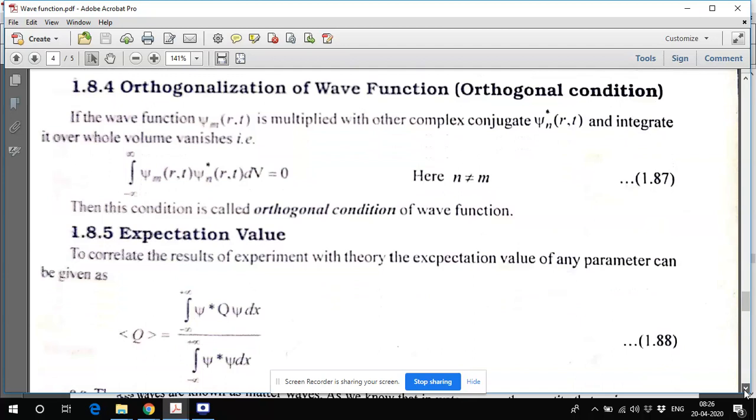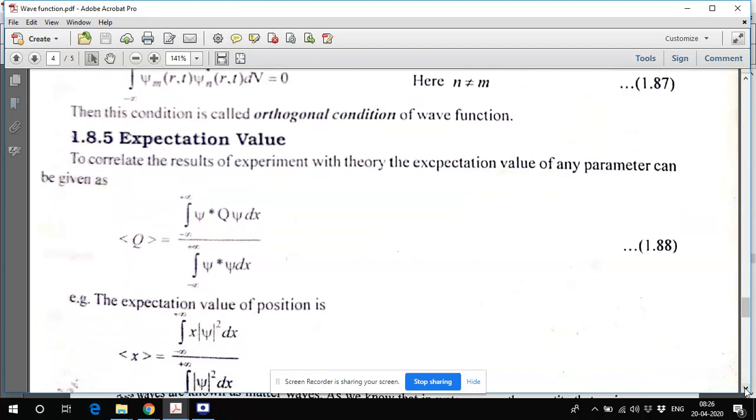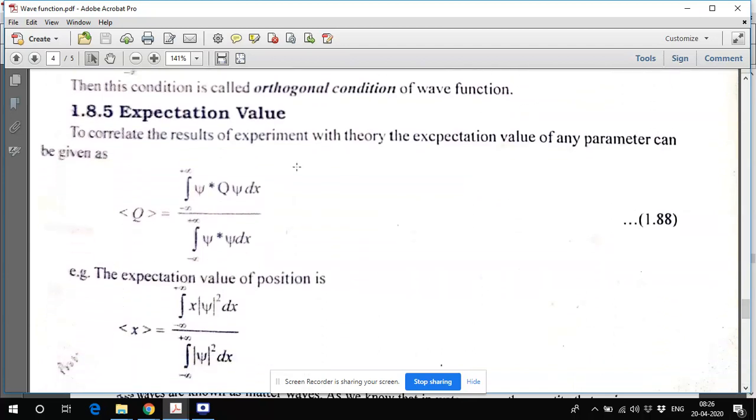Moving on to the expectation value. The expectation value is similar to what we usually call the average in mathematics. So how do you calculate the average? Suppose the quantity is Q. It may be a quantum operator also, but suppose my quantity is Q. I want to take the average, and this is the sign of the average. This quantity Q should be calculated over all one-dimensional space.